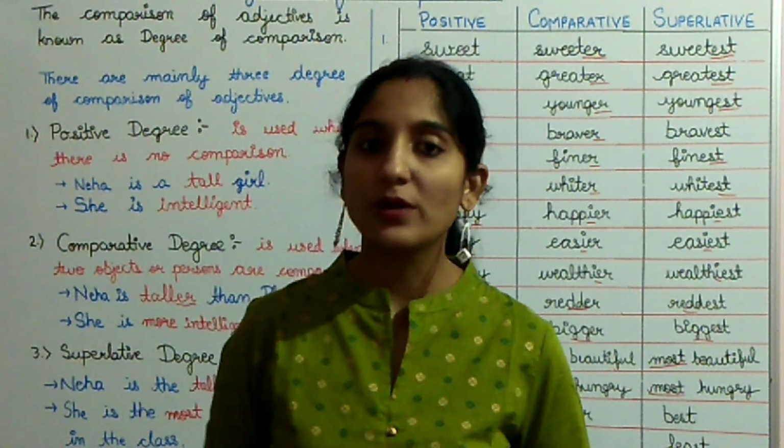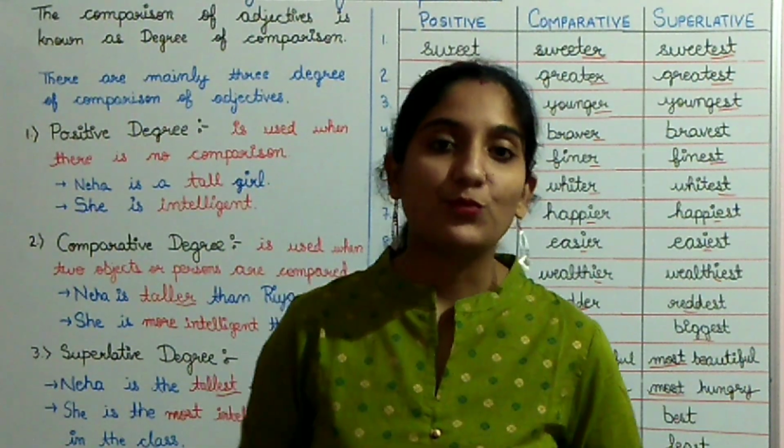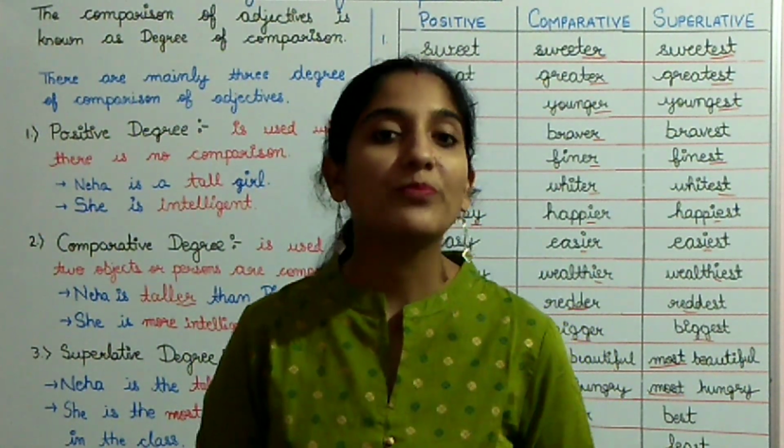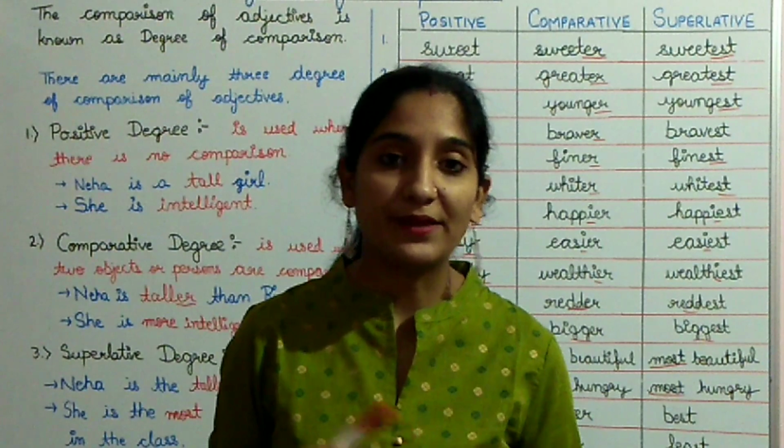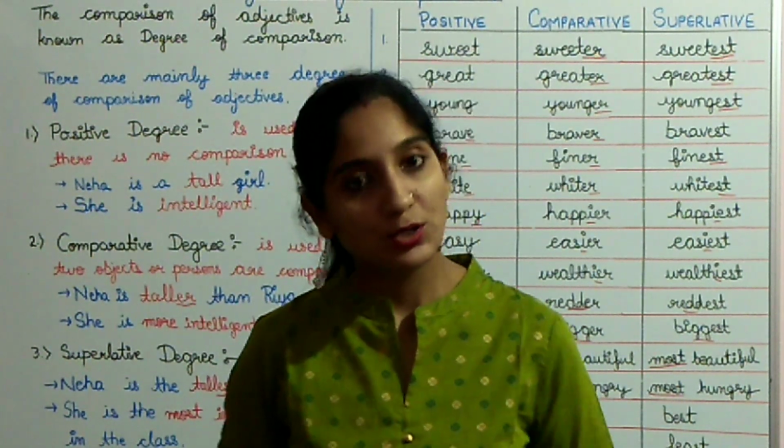So these are the three degrees of comparison of adjectives. Positive when there is no comparison. Comparative when there is comparison between two, and superlative when there is comparison between more than two.